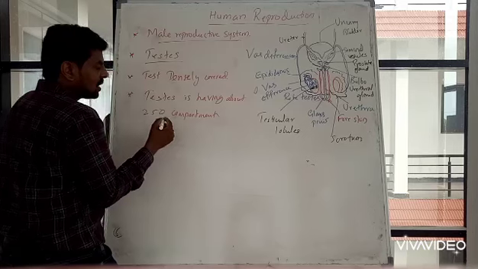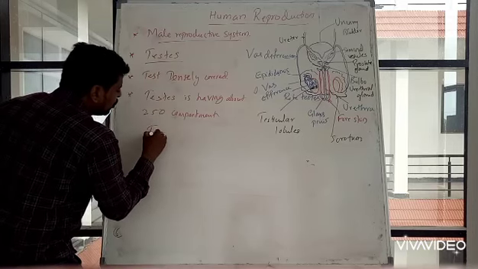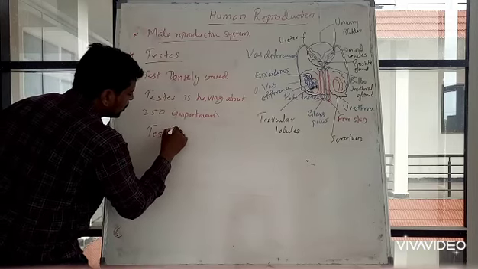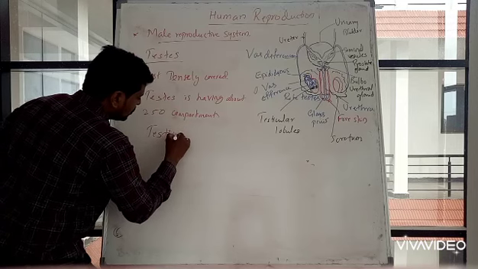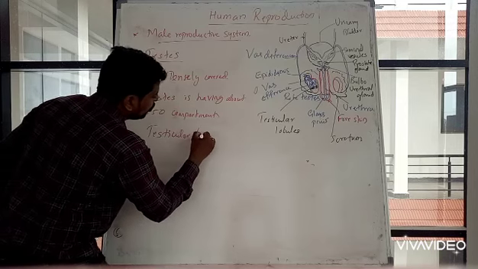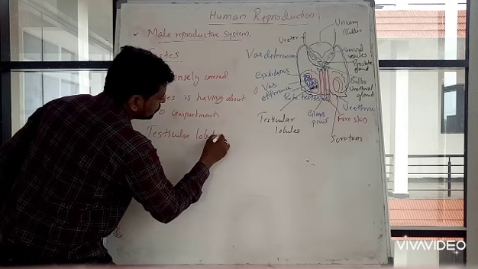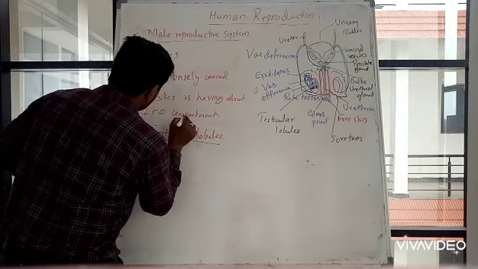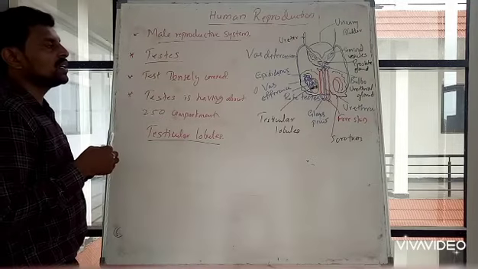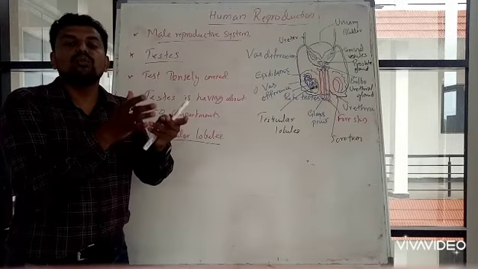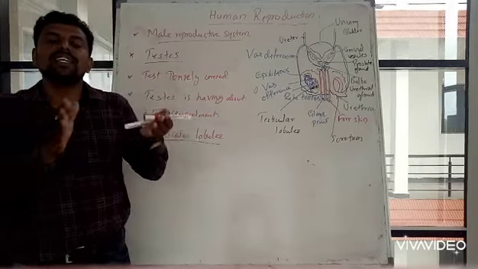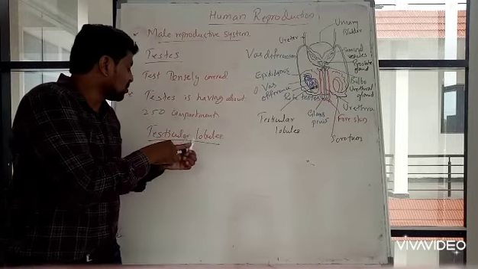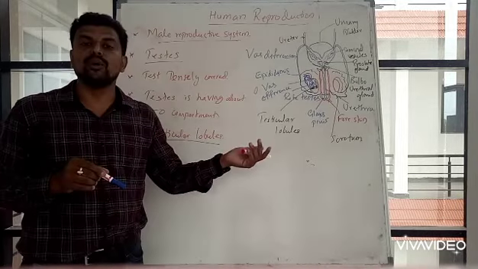These compartments are known as testicular lobules. Got it? If you cut open the testis, you will find around 250 different compartments, and each compartment is called a testicular lobule.